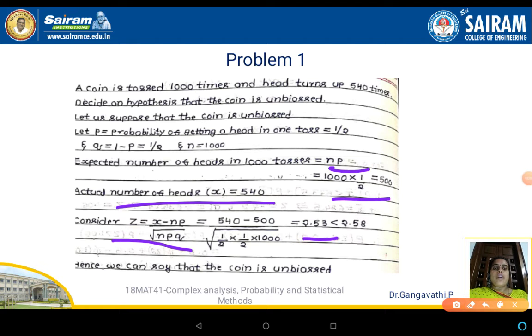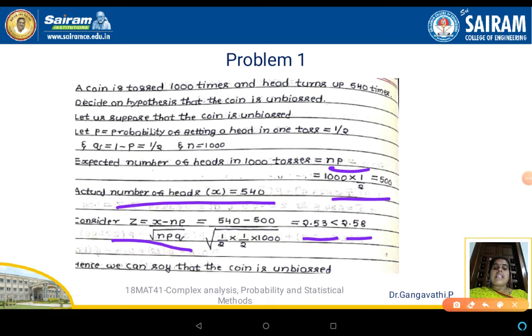The evaluated value of z is 2.53, and according to the distribution table, the tabulated value at the significance level is 2.58. Hence we can say that 2.53 is less than 2.58. It means that it is less than the tabulated value at the 0.05 significance level.